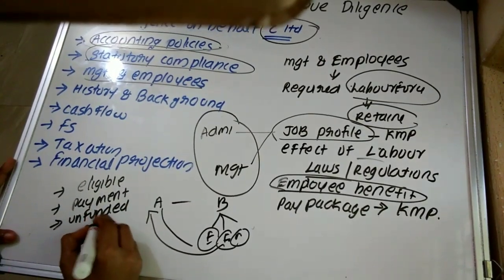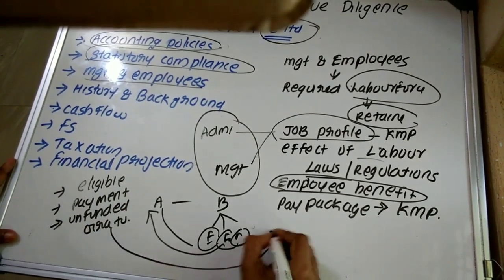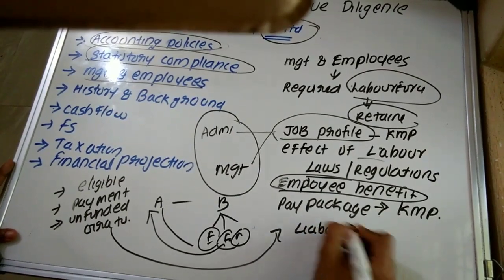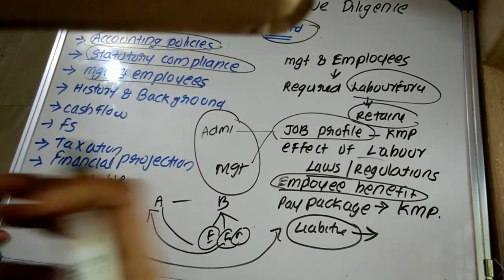In case of unfunded gratuity, it will create a liability. So this liability has to be assessed.